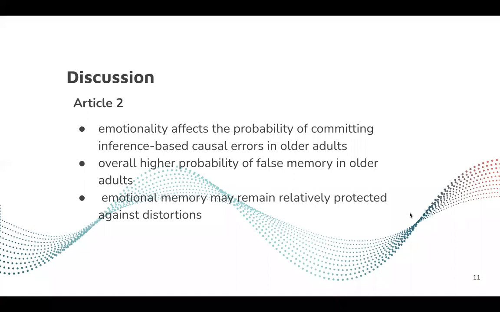And then for the Article 2 discussion, we see that emotionality affects the probability of committing inference-based causal errors in older adults, and the overall higher probability of false memory occurs more in older adults, and emotional memory may remain relatively protected against distortion.